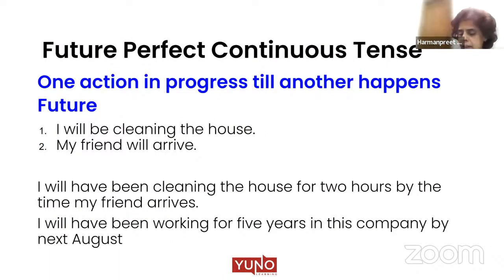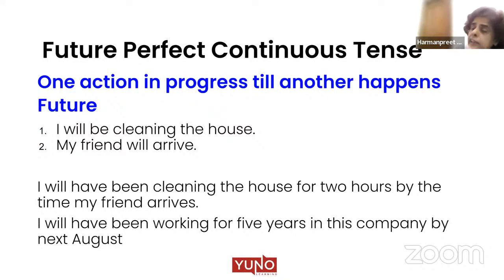Now, please understand what is the difference between future perfect and future perfect continuous. It is very simple. Don't get intimidated by the big terms we are using. The difference is very simple. Let's assume, what time is it? 8 o'clock Saturday, right? If I tell you some action which will be done at 8 o'clock on Sunday, we will use future perfect.